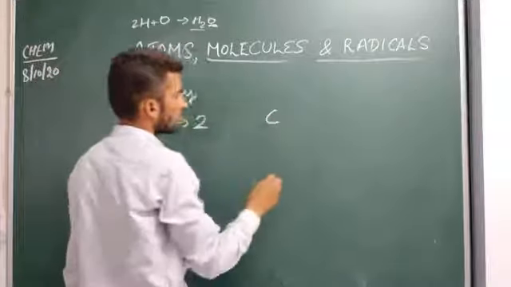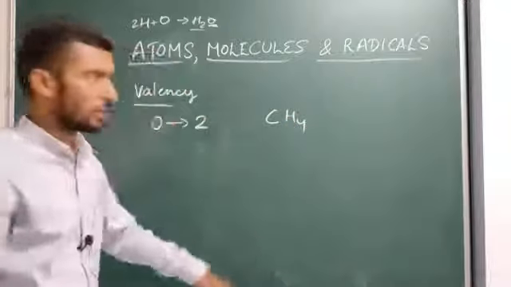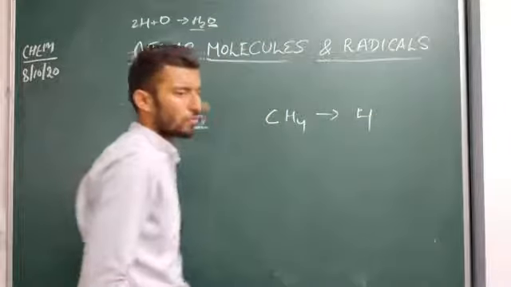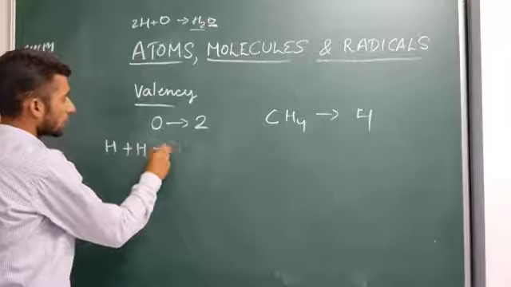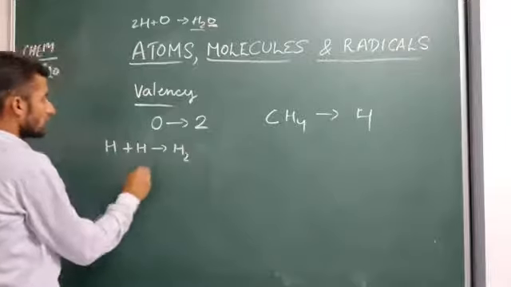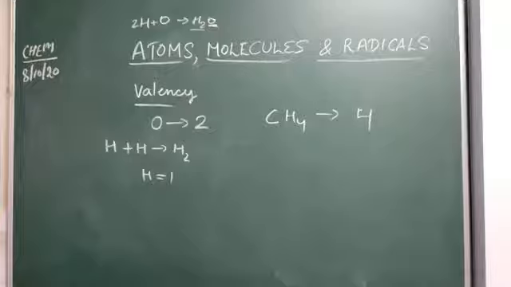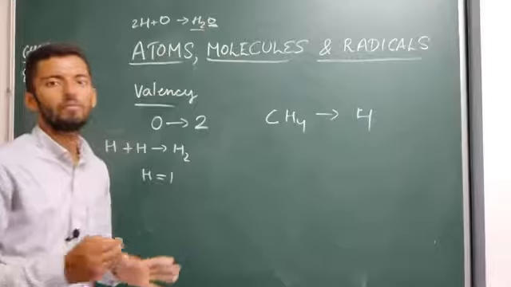Carbon combines with 4 hydrogen atoms, so the valency of carbon is 4. Hydrogen combines with 1 hydrogen to form H2, so the valency of hydrogen is 1. So the number of atoms with which a particular atom combines is said to be its valency.